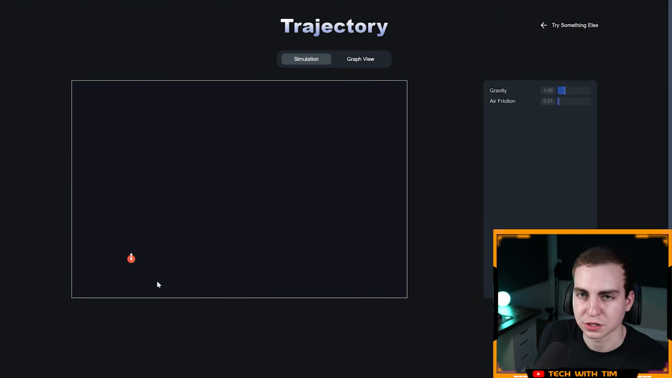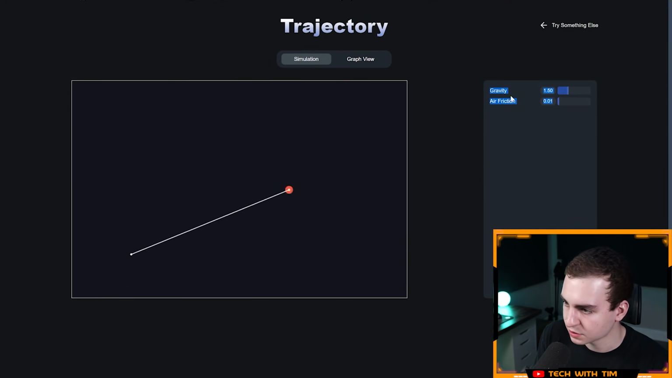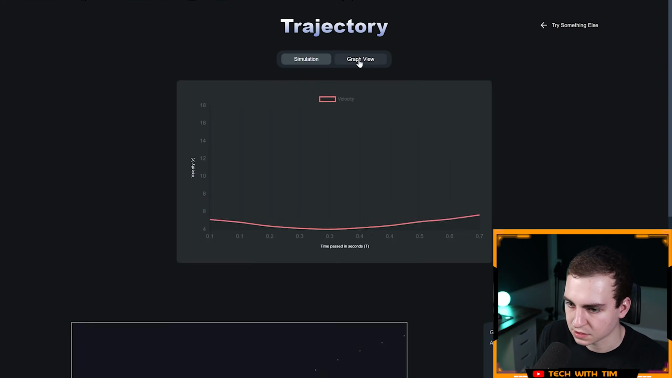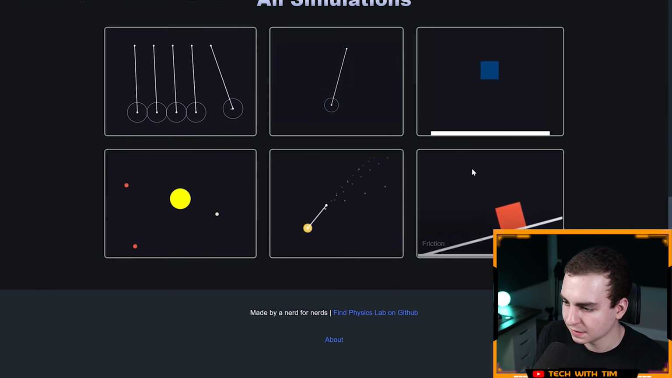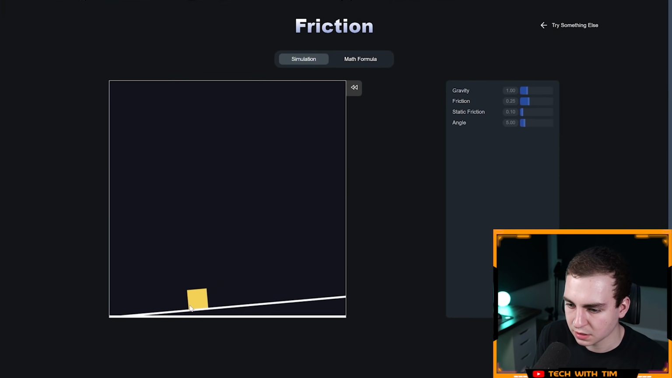This one is cool. I actually messed with trajectory in a few projects I worked on, so I can definitely relate to this one. So can I pull this back and shoot it or something? Oh, there you go. Okay, it's kind of a weird trigger mechanism. Oh, nice. That's really interesting. Awesome. And then graph view. Ah, okay, that's cool. So it shows me, I guess, the velocity at a certain time. Awesome. And then the last one we have is friction.